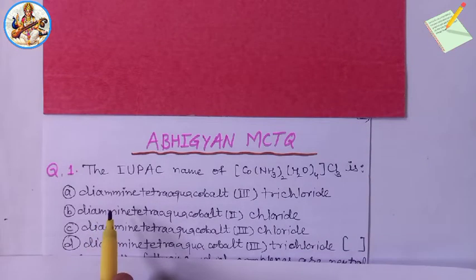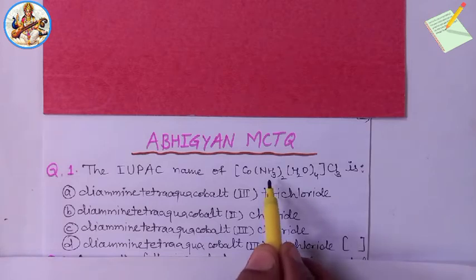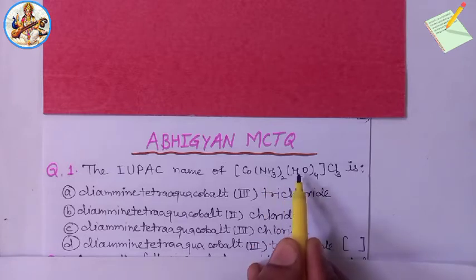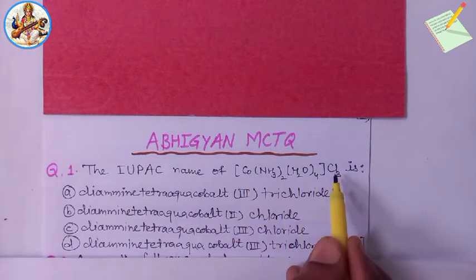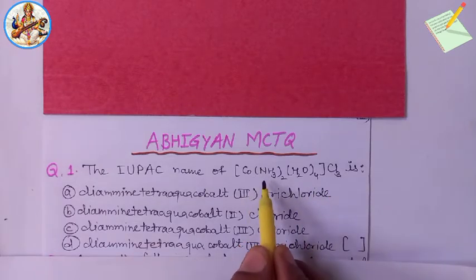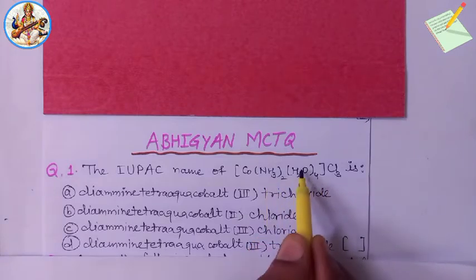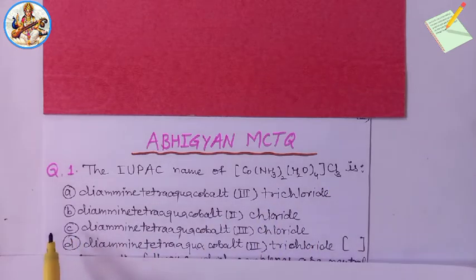So the answer will be: diamine, with the English alphabetical order of ligands. Here the ligands are amine and aqua. The central metal ion is cobalt 3+ and the simple ion is chloride. Therefore, the IUPAC name of the complex is diamine tetraaqua cobalt(III) chloride. So the answer is option C, diamine tetraaqua cobalt(III) chloride. Very important.